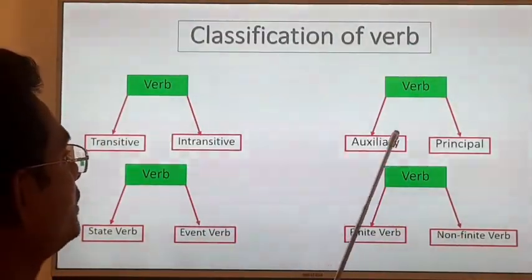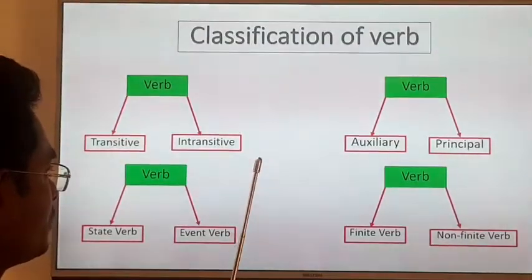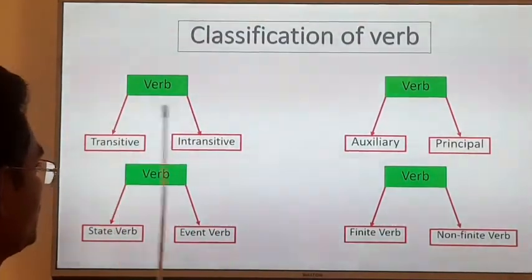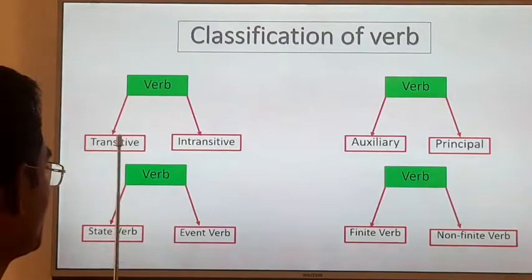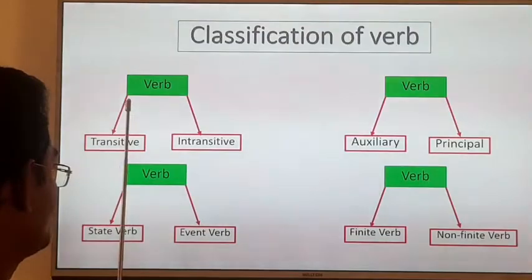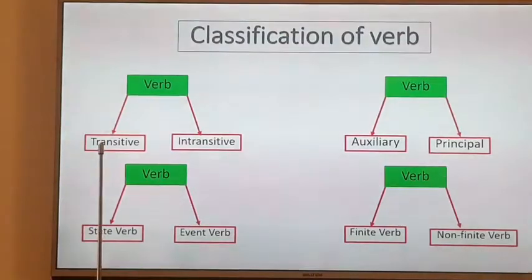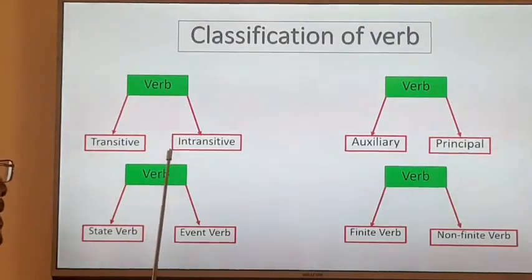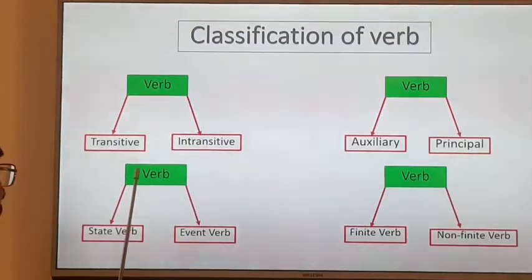Okay, classification of verb. We can see some chart here. Basically, we have divided verbs into two types, based on the object: transitive verb and intransitive verb. A transitive verb always takes an object, but an intransitive verb doesn't take any object.